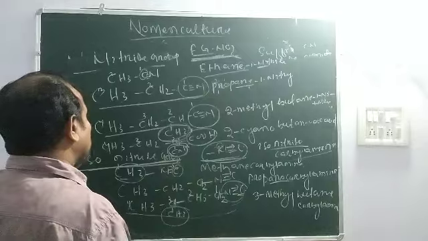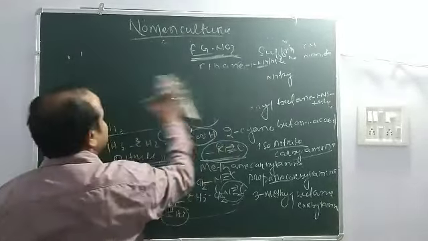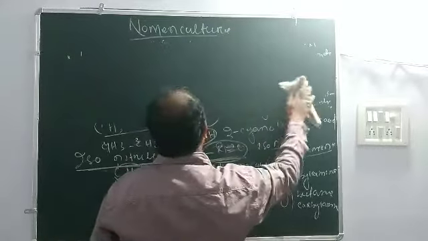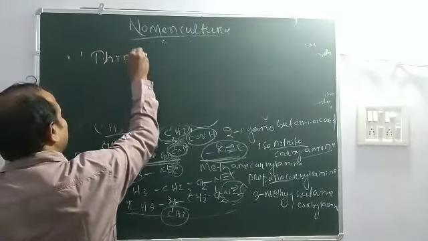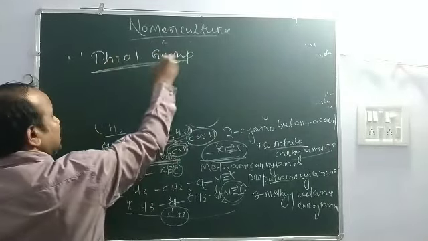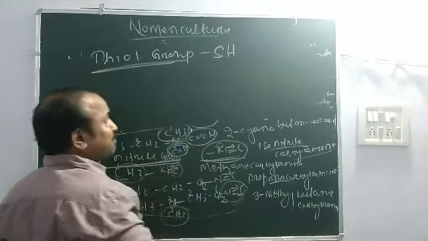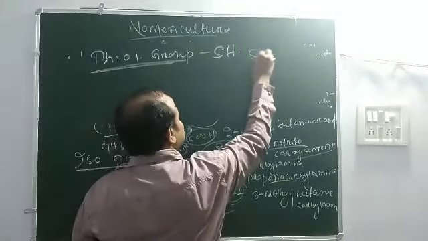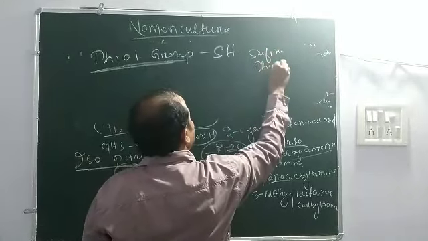Then we go to the naming of the thiol group. SH, thiol group. Thiol group means the bond SH. Suffix is thiol.